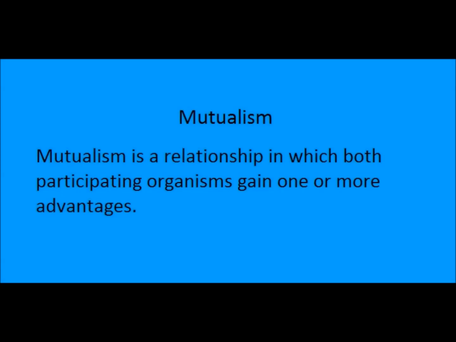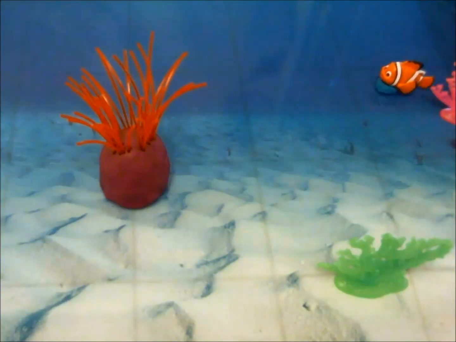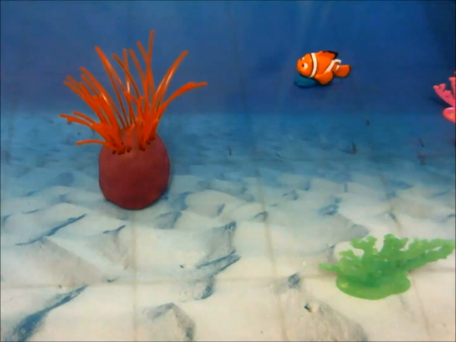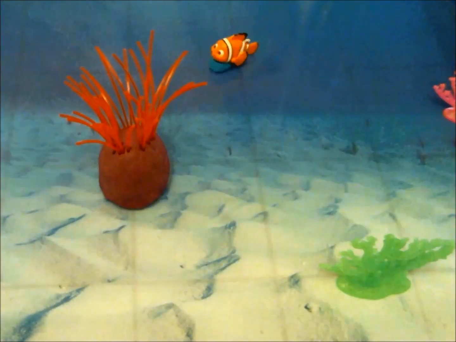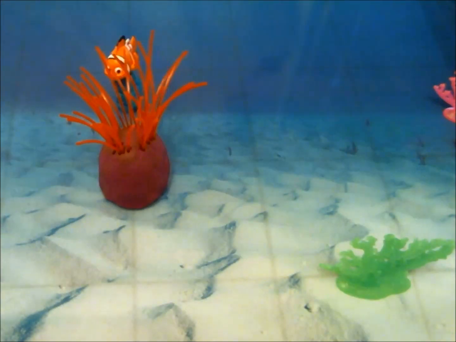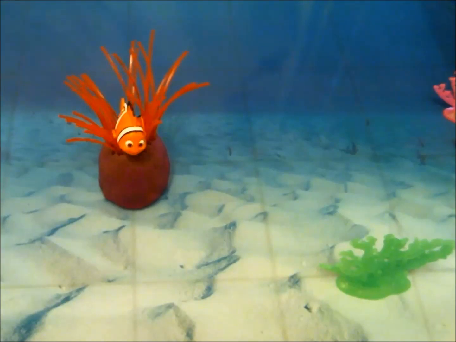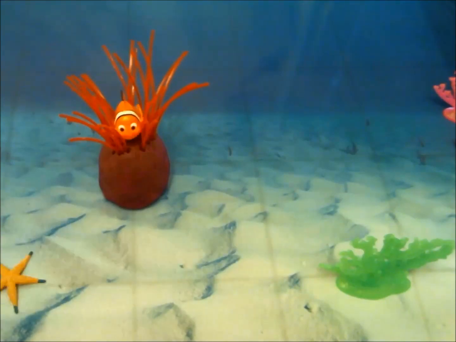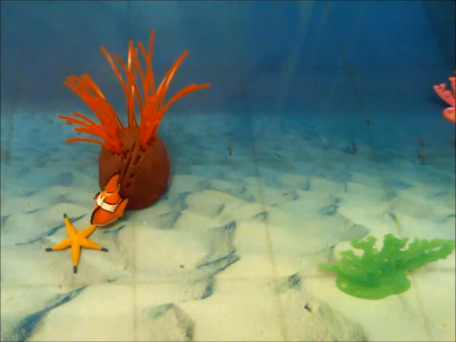Mutualism is a relationship in which both participating organisms gain one or more advantages. The sea anemone and clownfish are an example of mutualism. The sea anemone stings its prey to stun and devour them. However, the clownfish has built up an immunity to the poison and lives safely inside the anemone. The clownfish performs a few services for the anemone as well.